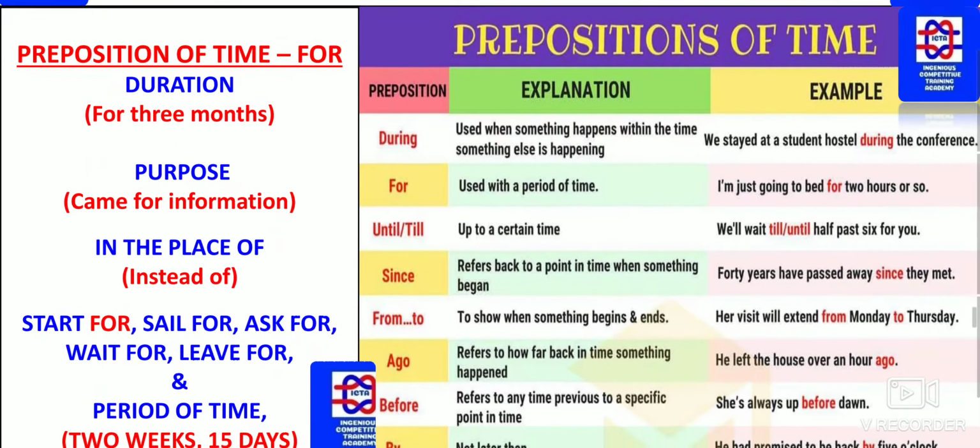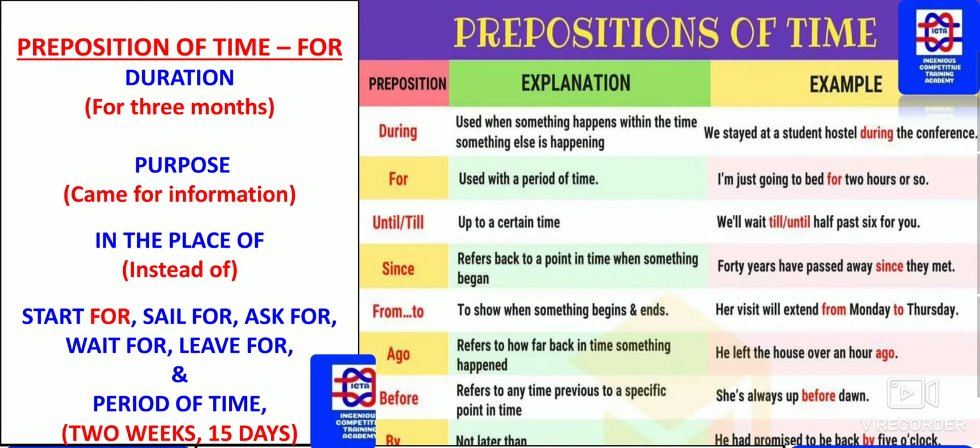Preposition of time: "for". How exactly can "for" be used? Here, for 3 hours, it will take 3 hours or 3 months. It indicates duration, and "for" also indicates purpose. He came for information regarding you. In the place of, you can use "instead of"; in some places it can be used as "for".